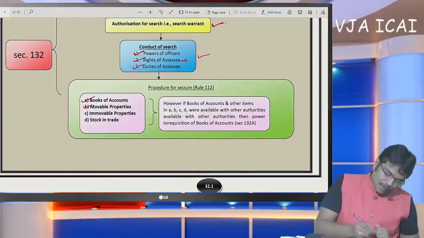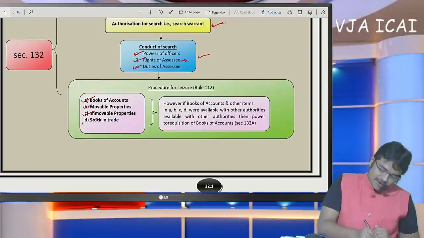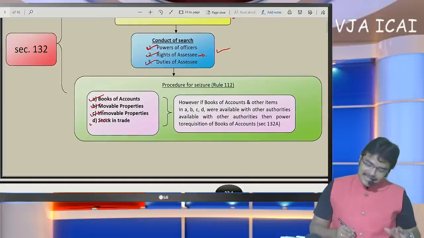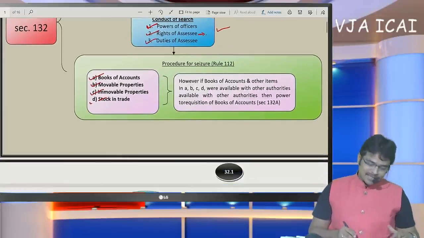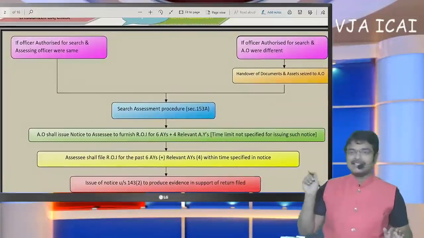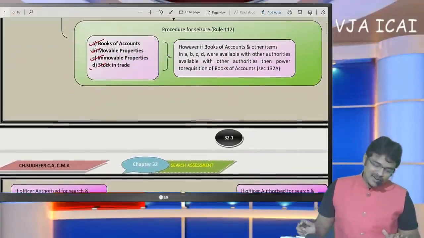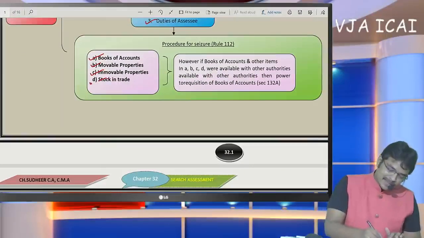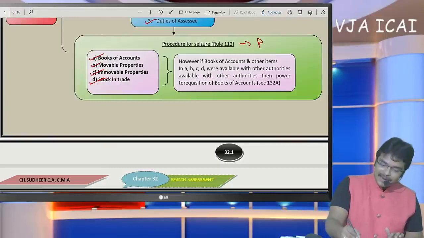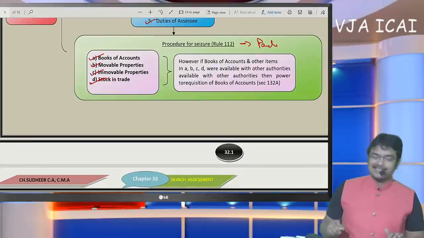Books of accounts, movable properties, immovable properties, stock in trade, they have been seized. The department is going to seize them. If it is stock in trade, they are going to make a note. If it is not stock in trade, they are going to seize them. And a Panchnama shall be prepared and given to the SSE.